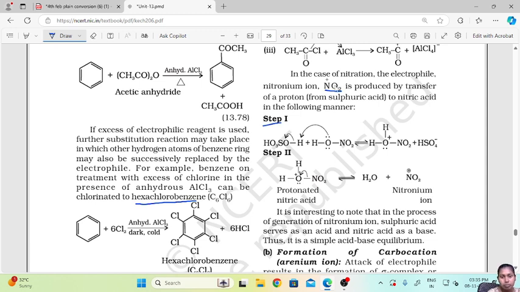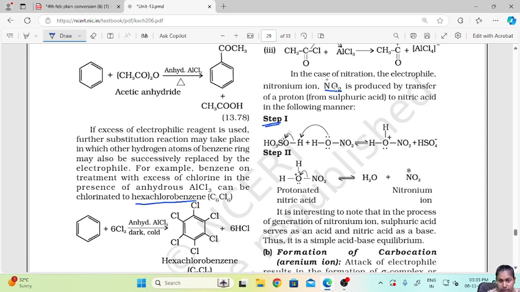Step 1 is you add sulfuric acid and nitric acid. Now in step 1 what happens, the electrons from oxygen are transferred to the hydrogen and this bond is transferred to the sulfur, so it forms a plus sign here.